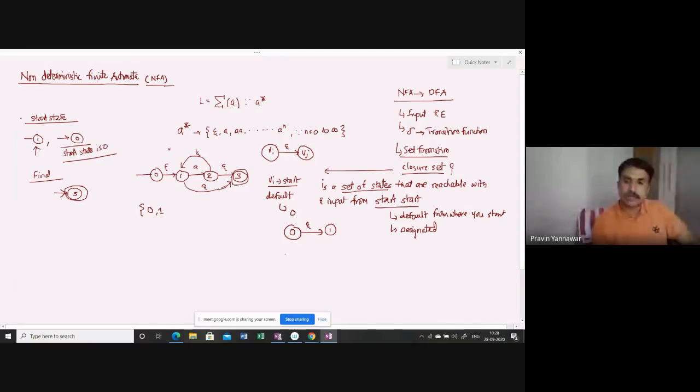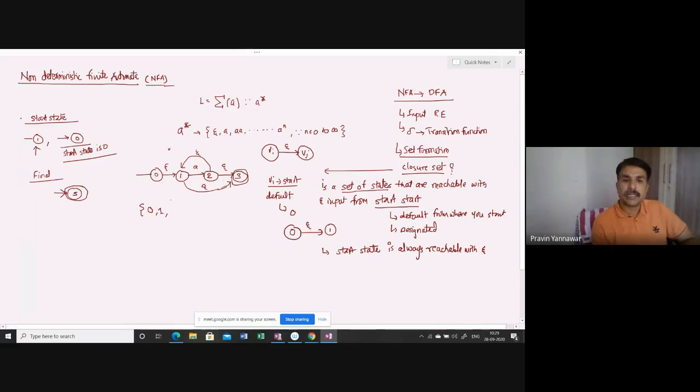The start state is always reachable with epsilon. This is an important term. So if I am representing Vi as my start, the default state, then 0 is the state on which epsilon is applied, and I am reaching 1. So I have got 0 and 1 here.